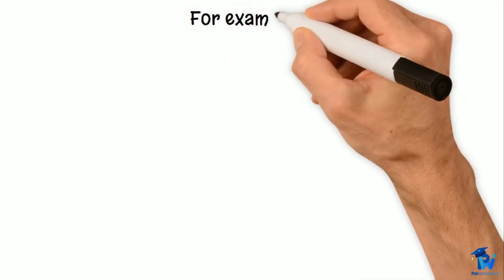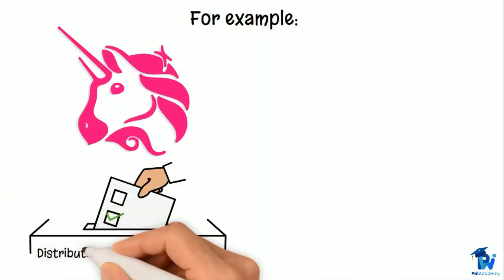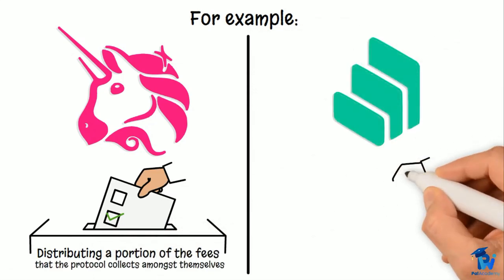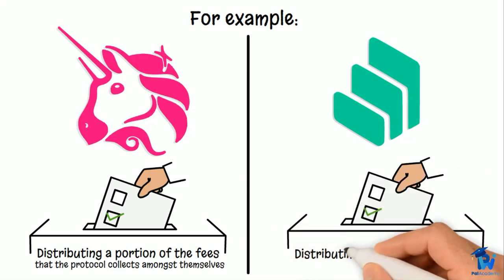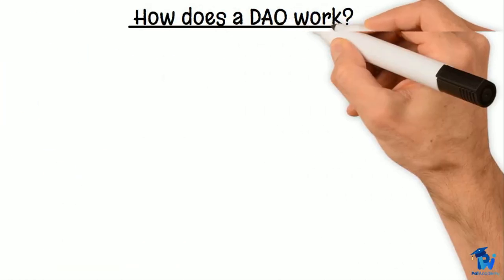For example, Uniswap. Token holders can vote on distributing a portion of the fees that the protocol collects amongst themselves. In other protocols such as Compound, token holders can vote on distributing these protocol fees towards bug fixes and system upgrades. How does a DAO work?